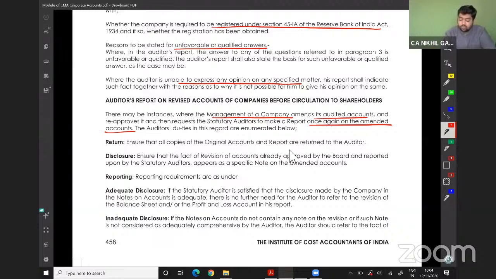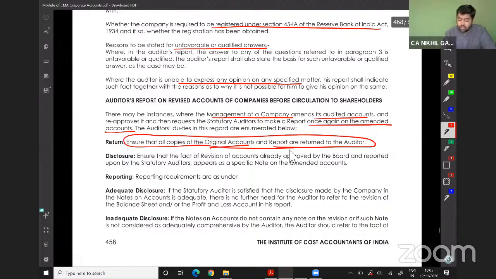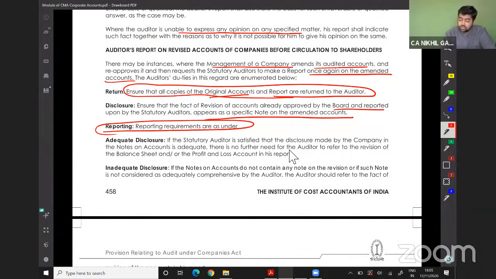Ensure that all the copies of the original accounts and reports are returned to the auditors. Ensure that the fact of revision of accounts already approved by the board and reported upon by the statutory auditor appears as a specific note on the amended accounts. Reporting required is as under. Adequate disclosure is made: if the statutory auditor is satisfied that the disclosure made by the company in the notes on accounts is adequate, there is no further need for the auditor to refer to the revision in the balance sheet and profit and loss accounts.